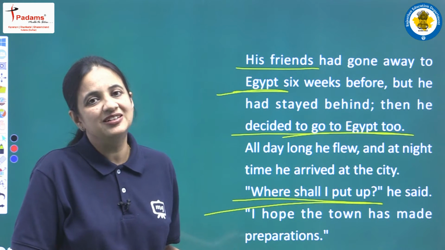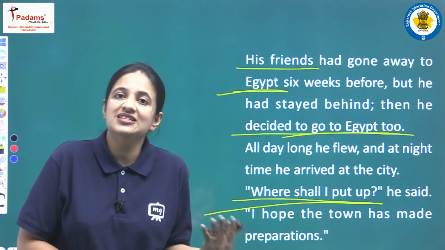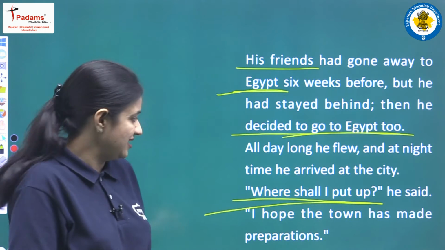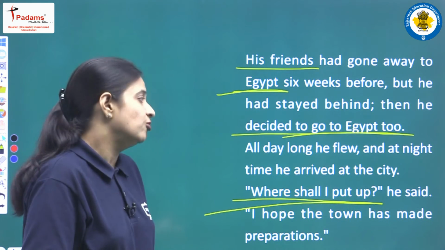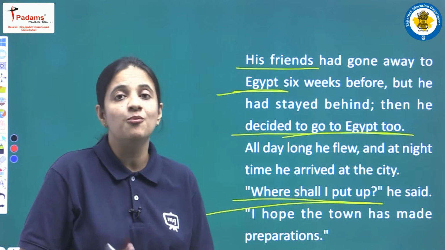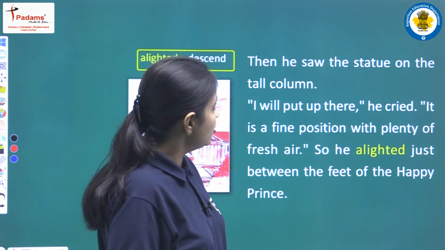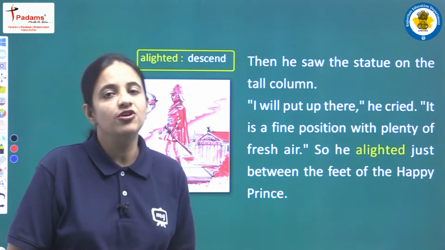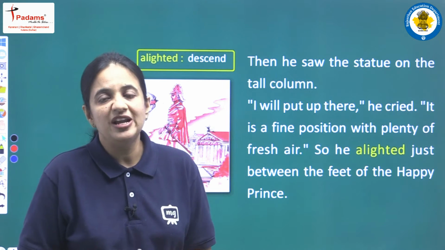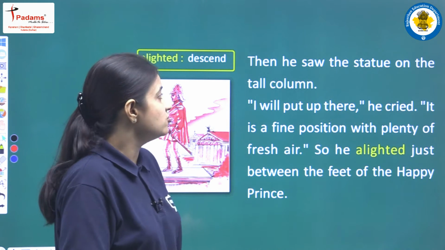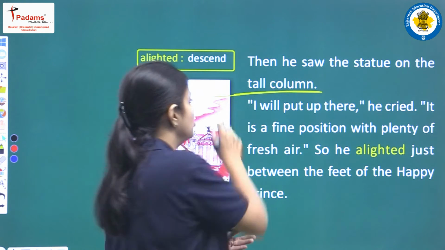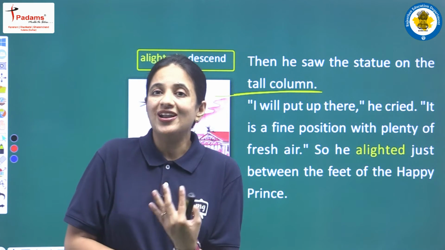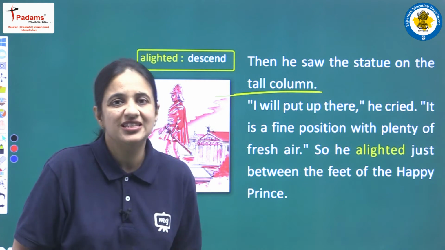Obviously this bird is being funny here, because no one is aware of, or bothers about, that little bird. But he is being funny and saying, I just hope that all the people of the town have made some arrangements for my night stay. Then he saw the statue on the tall column. So now that little bird swallow was searching for an appropriate place for his night stay, and suddenly he saw the statue on the tall column, because we have read that the statue of Happy Prince was over a tall column, so the bird was very easily able to see that statue.